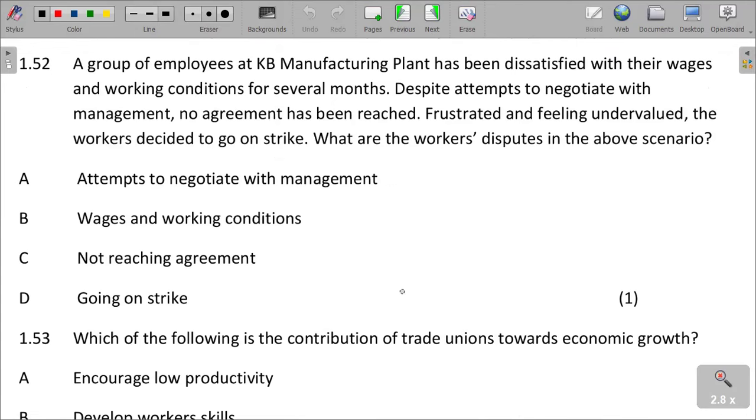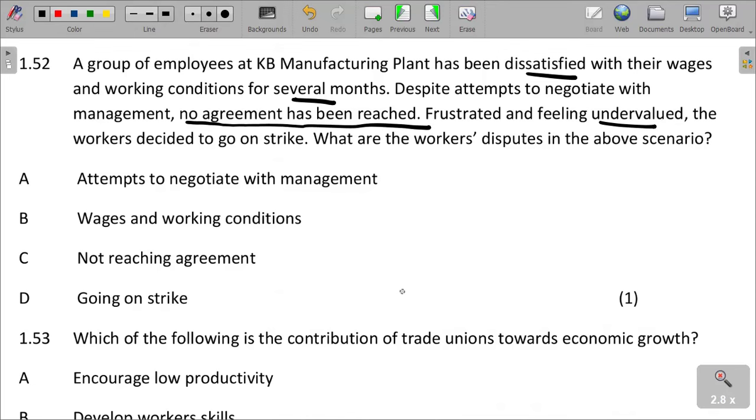A group of employees at KB manufacturing plant has been dissatisfied with their wages and working conditions for several months. They are dissatisfied despite attempts to negotiate with management. No agreement has been reached. Frustrated and feeling undervalued, the workers decided to go on strike. What are the workers' disputes in the above scenario?